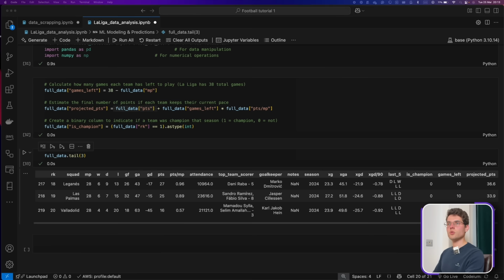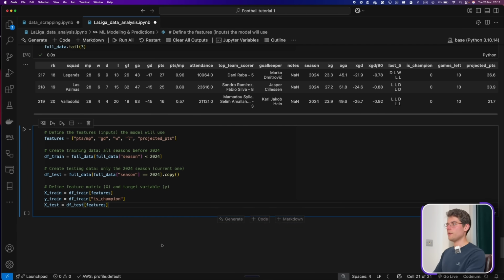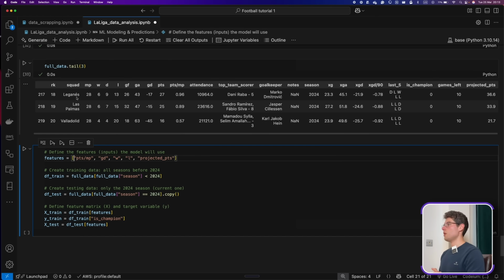Then we move into training our model. So here what we can do is choose the features that we want to train our model on, because we don't want to use all the features. And for machine learning models like this, it's best to use numerical data. If not, it's good to vectorize them into numerical data, and that's why the scaler can be useful as well, which is not used in this case. So the features that we're using are points per match played, the goal difference, the wins, losses, and the projected points, the one that we just created.